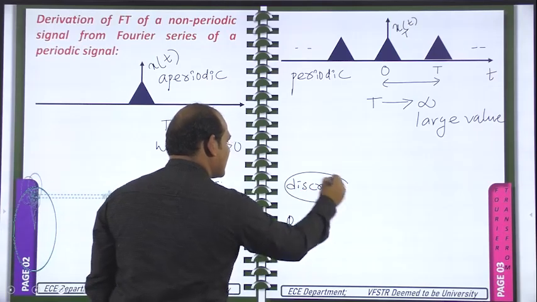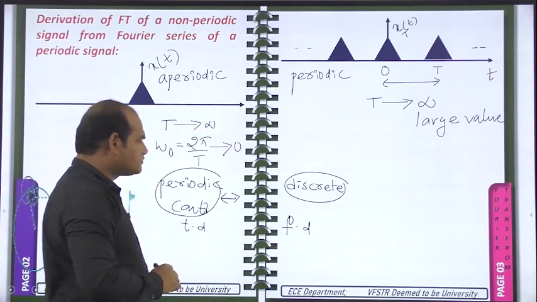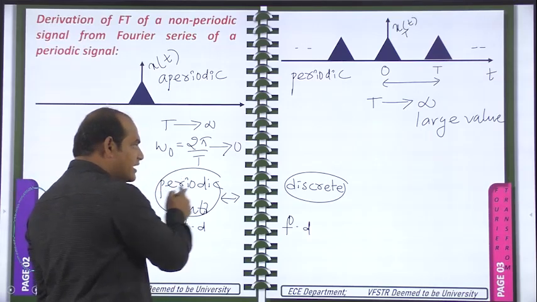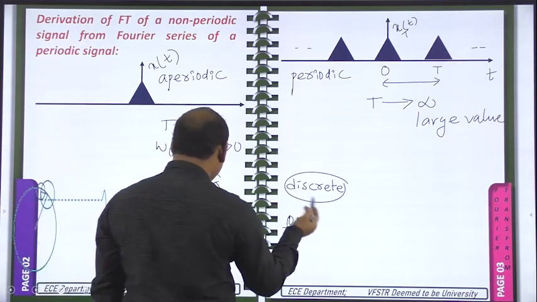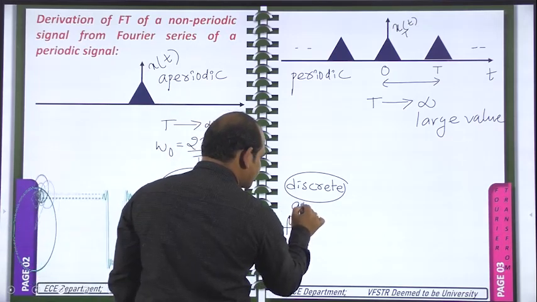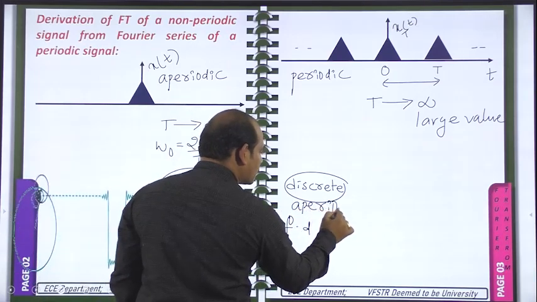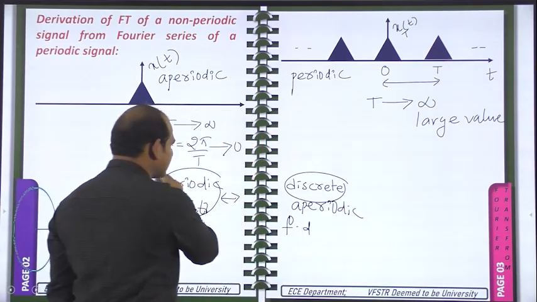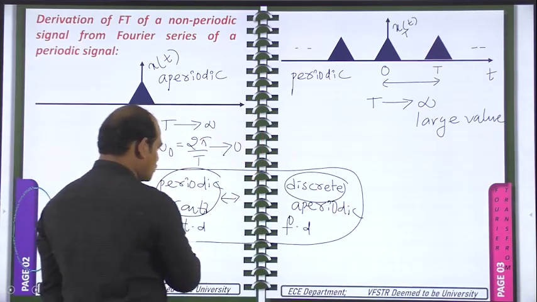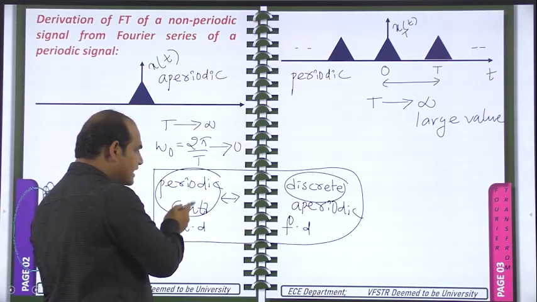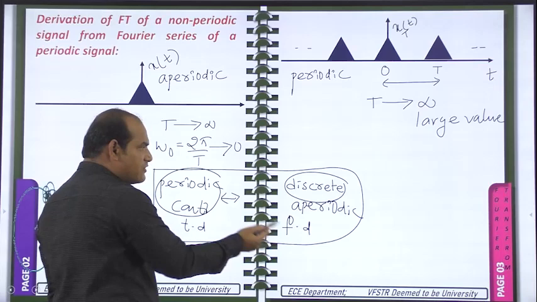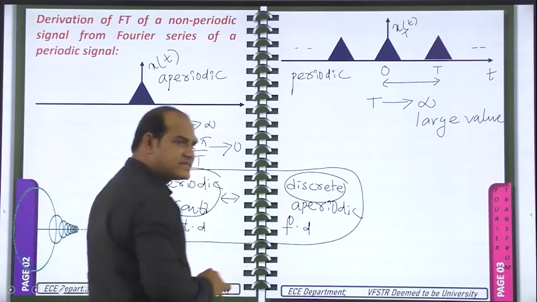That spectrum is the discrete spectrum we got. So for the periodic signal we have taken, here we got a discrete spectrum, and for a continuous signal, here we will get a periodic nature. I am talking about the Fourier series only here. This entire thing is about the Fourier series. So in the Fourier series, time domain and frequency domain: in the time domain, a periodic and continuous signal, and in the frequency domain, a discrete and aperiodic signal we will get.